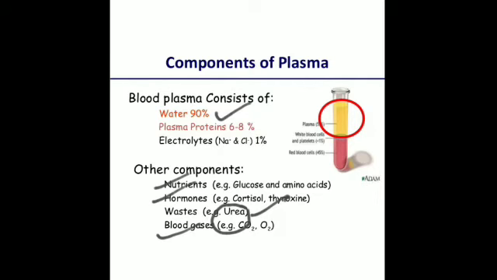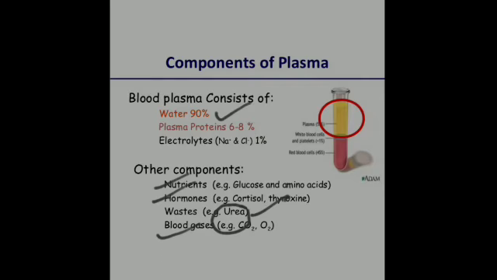So it carries water and various materials from one part of the body to the other. This is the function of plasma, that it carries water and various materials from one part of the body to the other, because blood is circulating throughout your body with the help of the blood vessels.